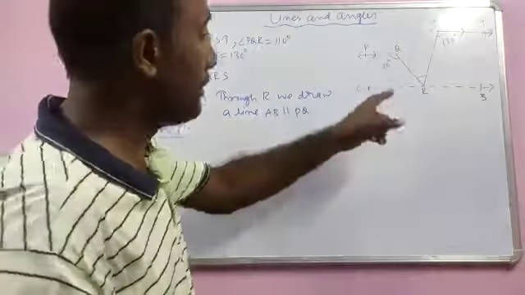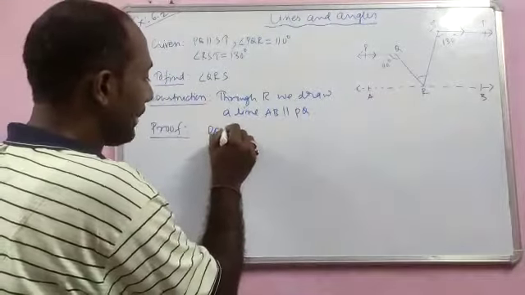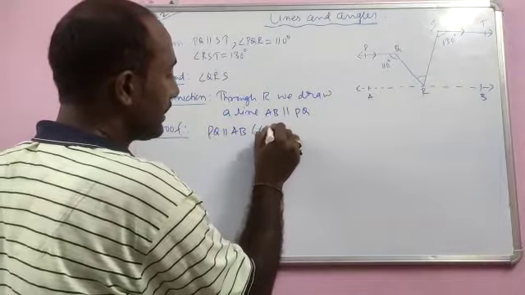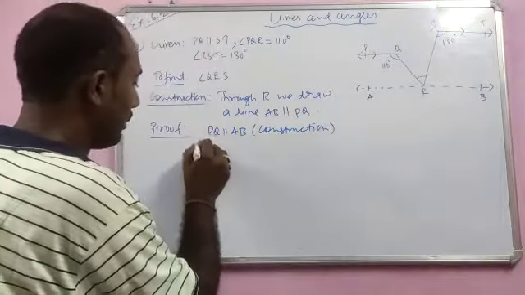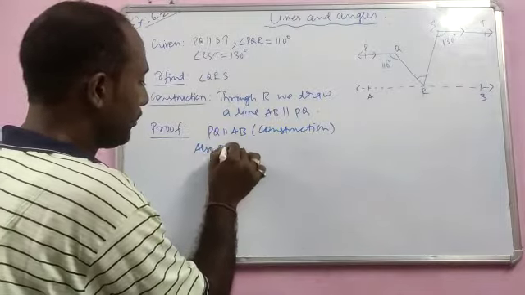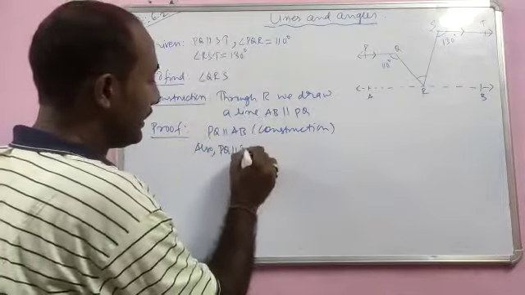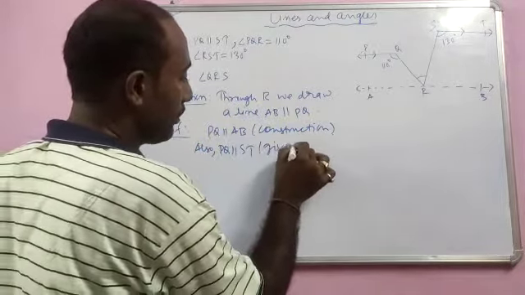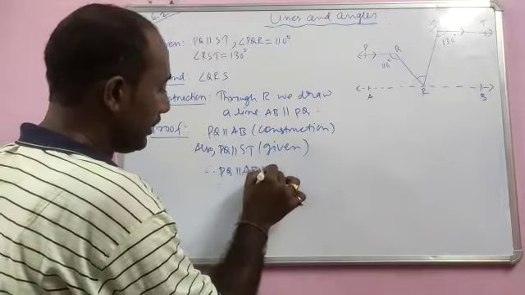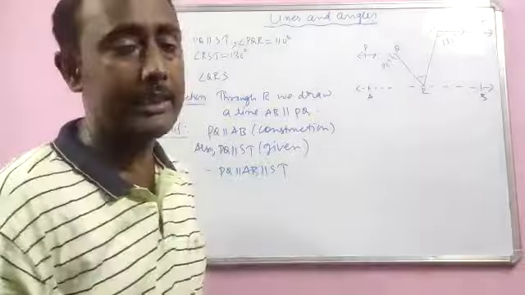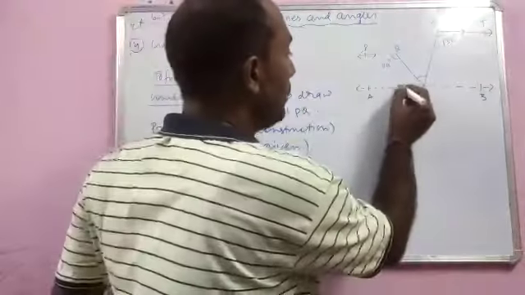Now PQ is parallel to AB, this is our construction, and also PQ is parallel to ST, this is given in the question. So we can say that PQ, AB, ST all are parallel to each other. These three lines will be parallel to each other.